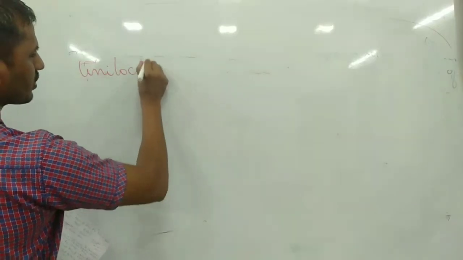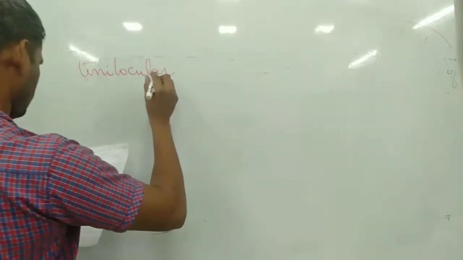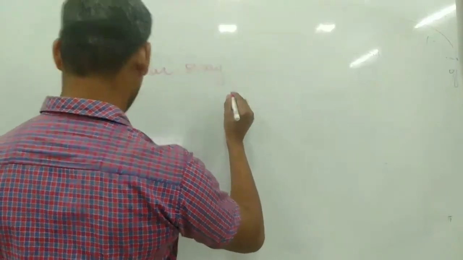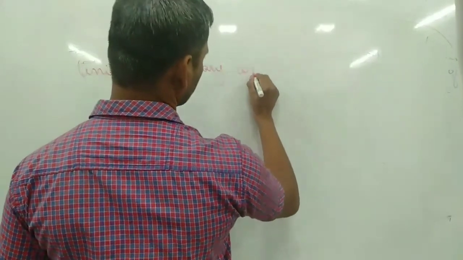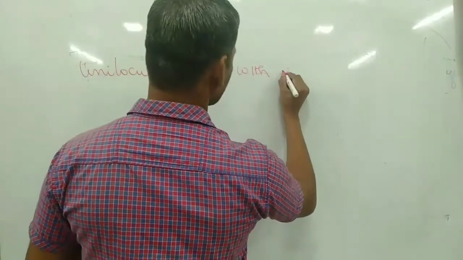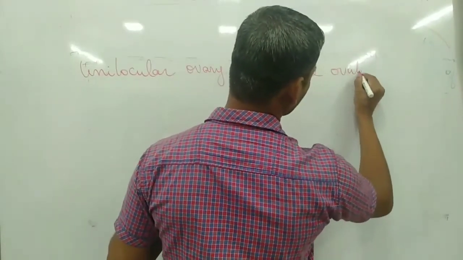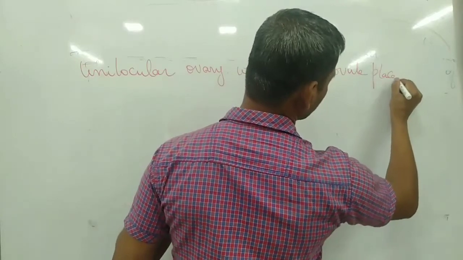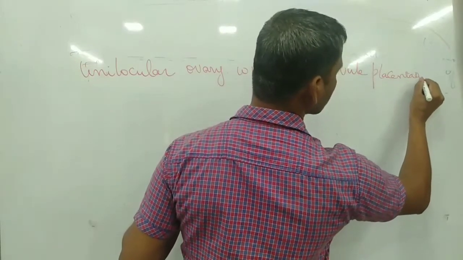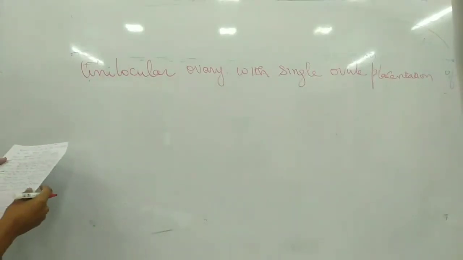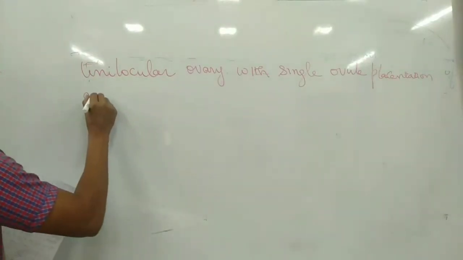Unilocular ovary with single ovule, which placentation is it? A, marginal.